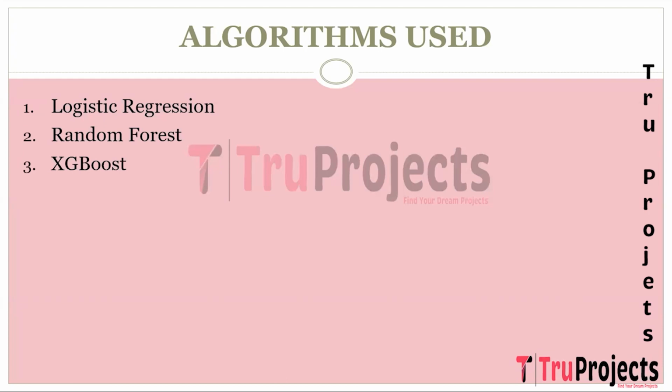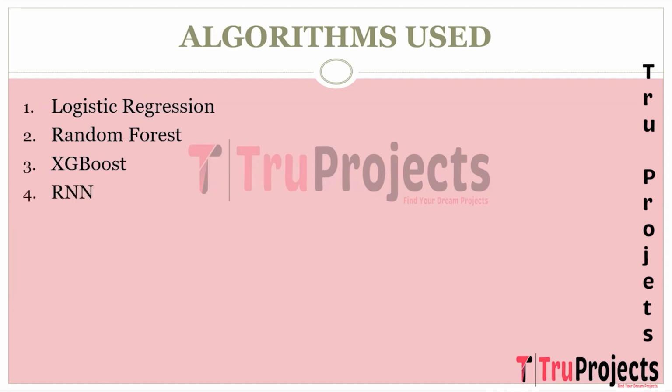The next algorithm is XGBoost. It is an optimized gradient boosting algorithm. It is employed in this project for its efficiency and high performance. In the context of mortality prediction, it excels at handling large datasets and captures intricate relationships between variables. This makes XGBoost a powerful tool for achieving state-of-the-art results and delivering accurate predictions for ICU patients.